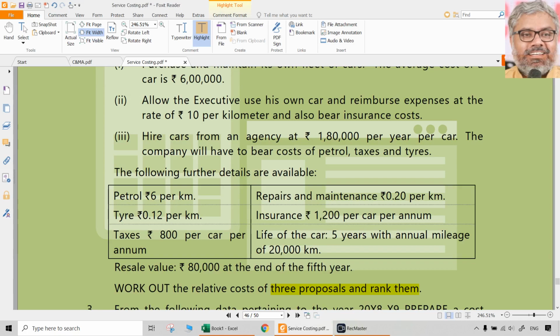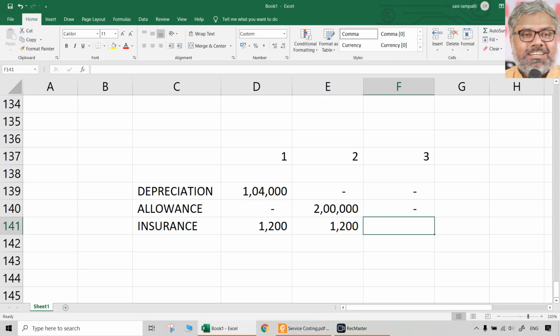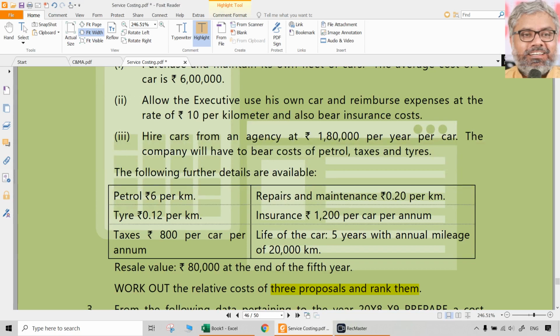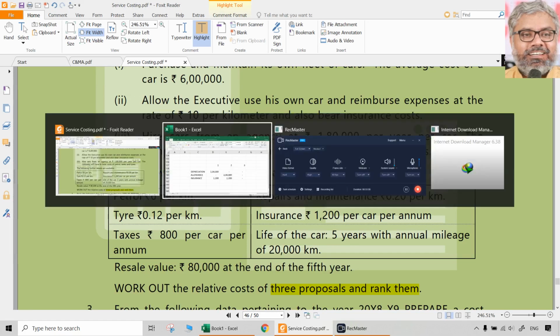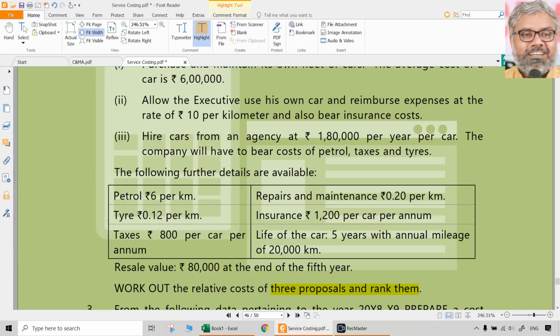Third option, no need. Why? Because third option says hire the cars at 1,80,000 rupees per year per car. The company will have to bear the cost of petrol, taxes and tires, but not insurance. That means insurance is not going to be borne by us. It will be the headache of whoever has given the car on rent to us. So that is about second option's costs.